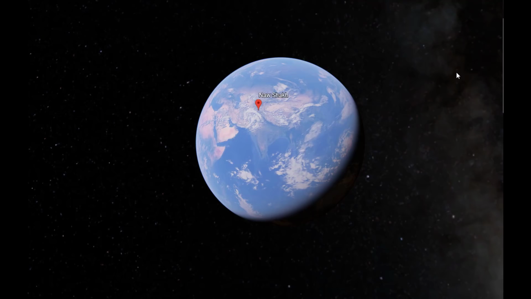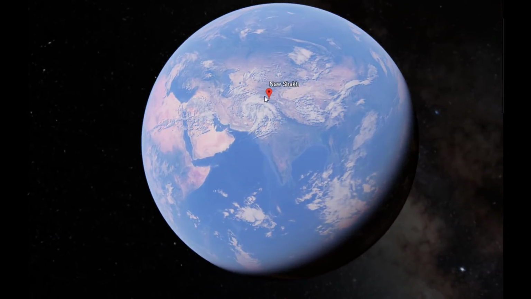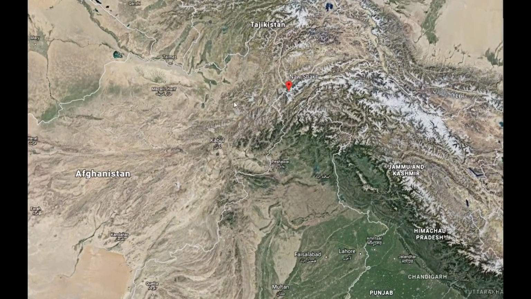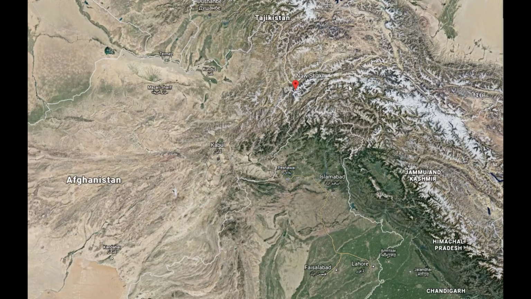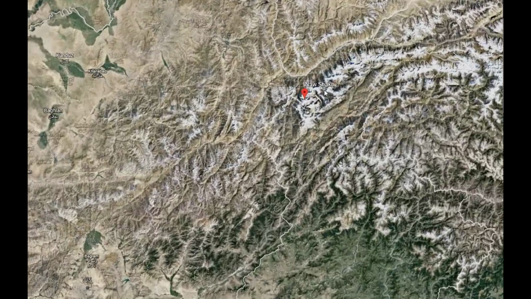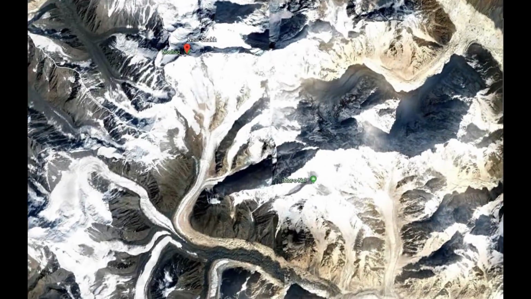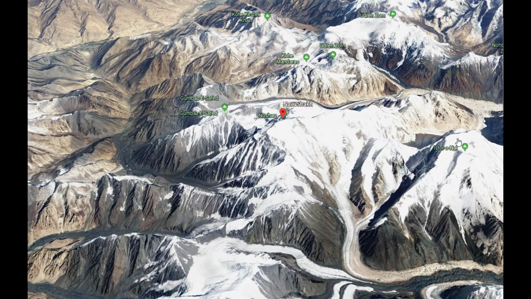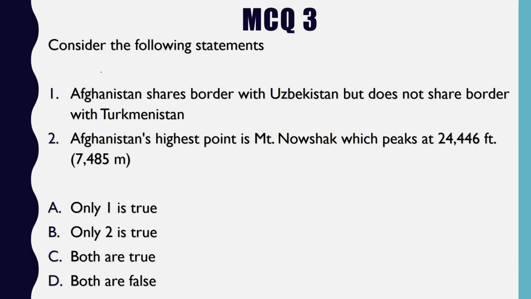Alright, so where exactly is Mount Noshak? Clearly you can see this is Afghanistan, and near its border with Pakistan, India and China, and of course Tajikistan, you will find Mount Noshak. So if we zoom in a bit, you can clearly have a view of it as well. So this is Mount Noshak. Alright, so our first statement is incorrect, but the second statement is correct.